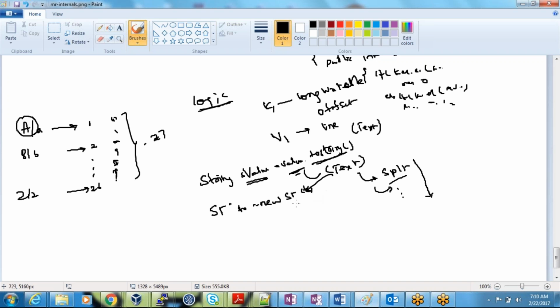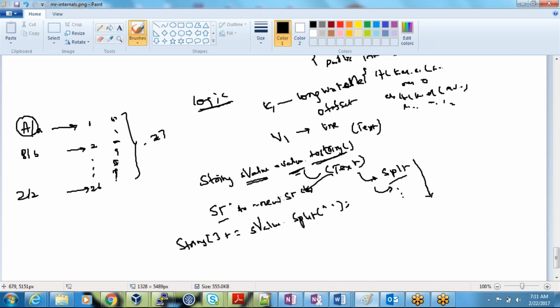Once you convert into string, you can break it using string tokenizer, or directly say string value dot split by space and store that into an array of strings. Now you get all the words.